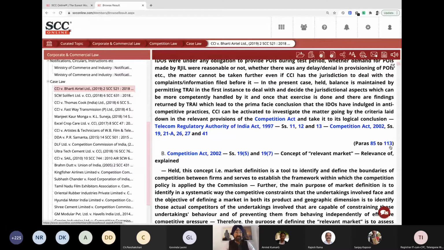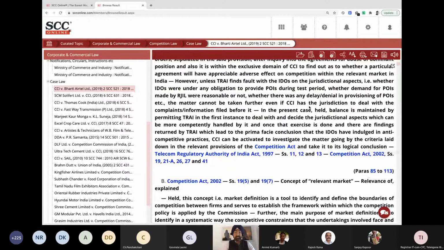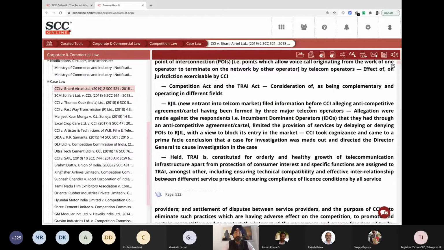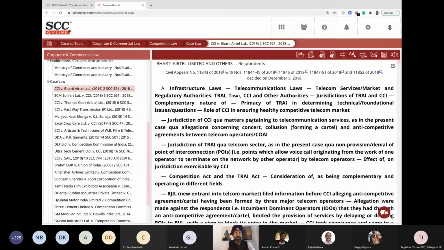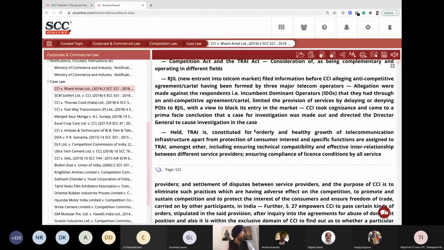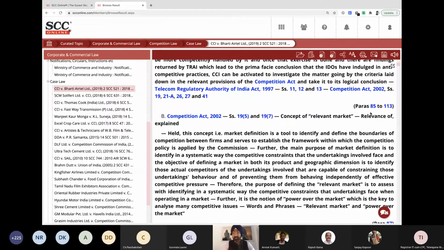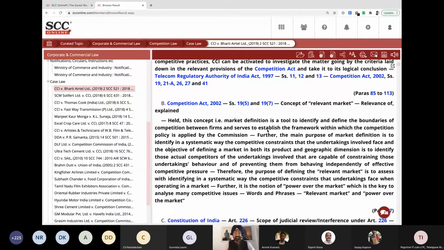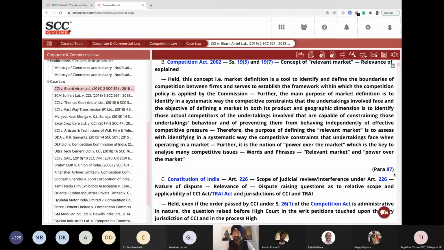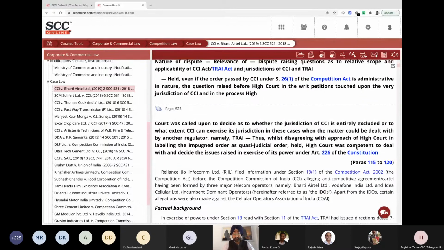So all these paragraphs were read, and this head note was made out of that. So if this head note makes sense to you, you will be able to see it between these paragraphs. If you go to the next head note, it's a Competition Act section. This entire thing was discussed in para 87, and that's how you can keep going further into this.